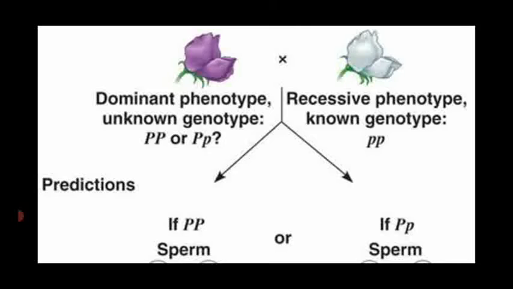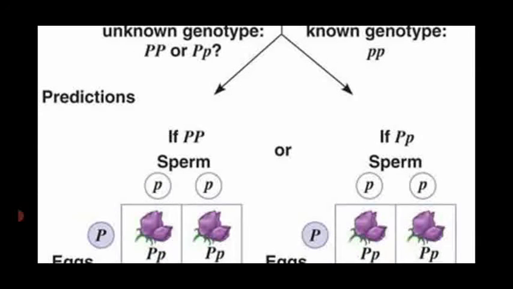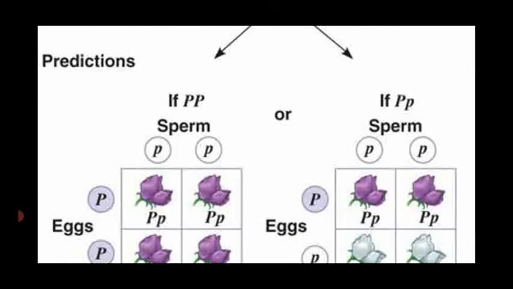So homozygous, now what is that one? Small p, homozygous. This is the white color flower. What is that one? Recessive. So the homozygous recessive parental one, you are crossing. You are getting the gametes.